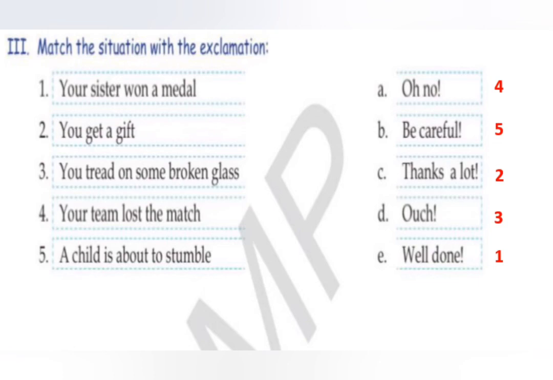Now, if somebody gives you something, what do you say? Thanks a lot. You tread on some broken glass. Now, if you're going to walk on broken glass, it's obviously going to hurt you. So, what will you say? Ouch. Fourth, your team lost the match. Oh no. And fifth, a child is about to stumble. So what will you say?